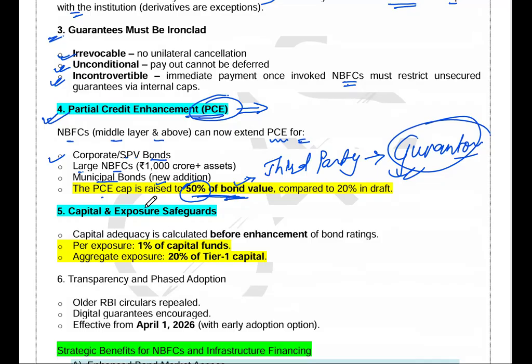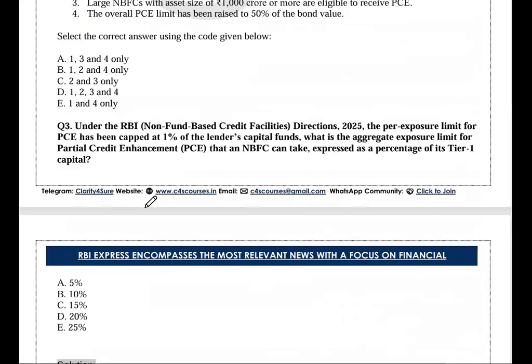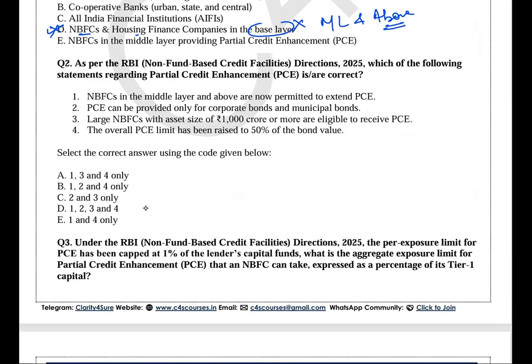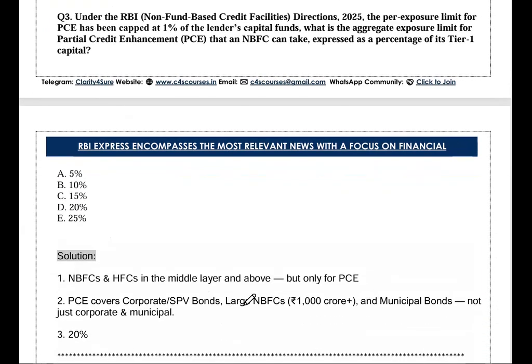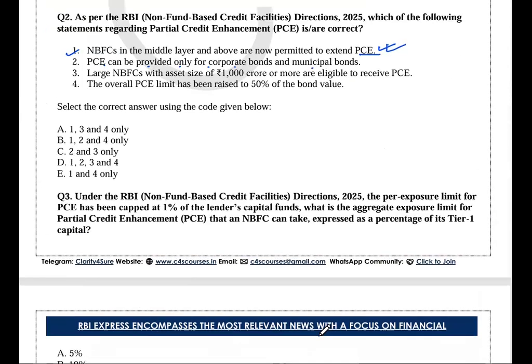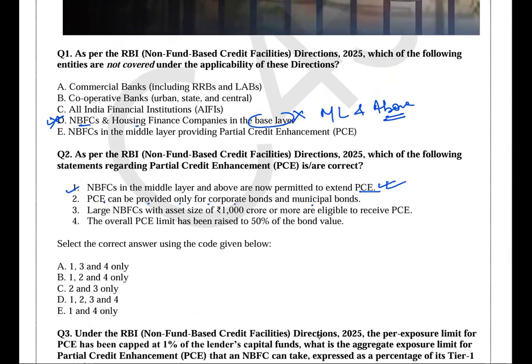Okay. So coming to the second question. See here, NBFCs in the middle layer and above are now permitted to extend the partial credit enhancement facility. Yes, true. Partial credit enhancement can be provided only for corporate bonds and municipal bonds. No, not true, but for special purpose vehicle bonds as well. Larger NBFCs having asset size of more than 1,000 crores are also being covered, apart from the municipal and corporate bonds.